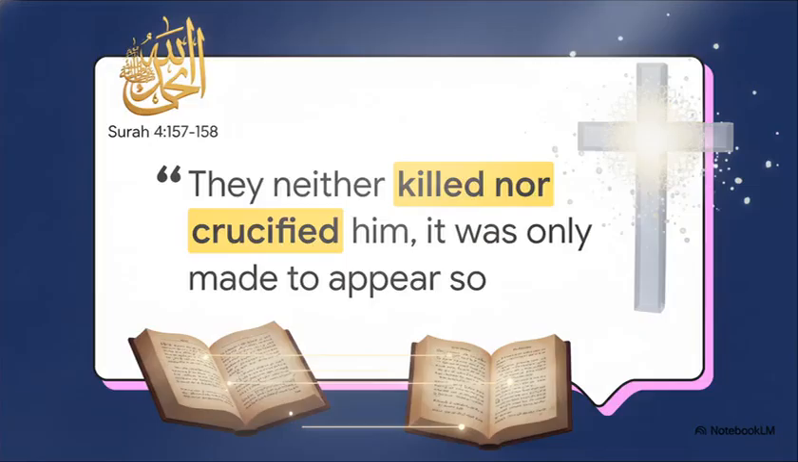A really prominent, specific example utilized in these debates is Surah 4, verses 157 and 158. This text explicitly denies the crucifixion of Jesus, stating it was only made to appear so. Apologists highlight this fiercely. They argue it contradicts well-established historical facts recorded not just in the New Testament, but by secular Roman historians like Tacitus and Jewish historians like Josephus.